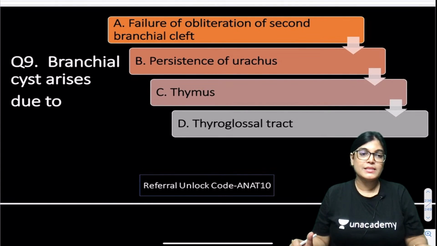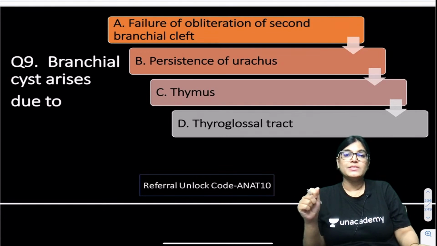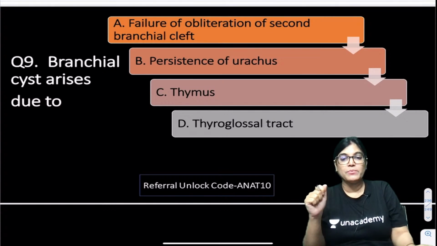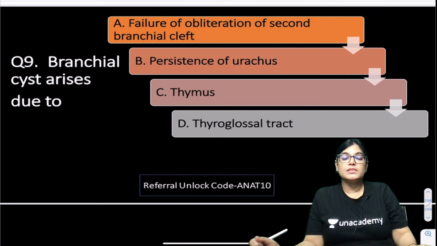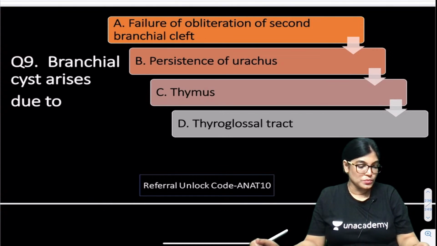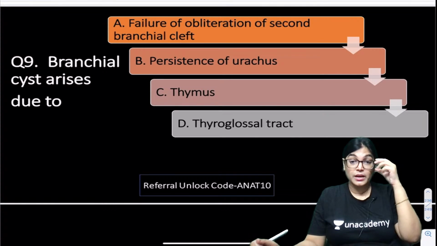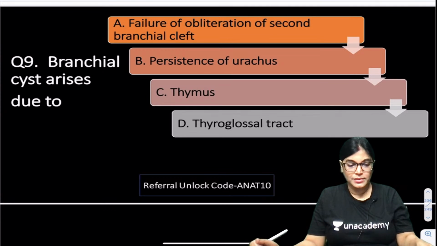Branchial cyst arises due to, option A is failure of obliteration of second branchial cleft, persistence of urachus, thymus or thyroglossal tract. So according to you, which is the correct answer? Branchial cyst arises due to. Which is the correct answer? Question number 9.